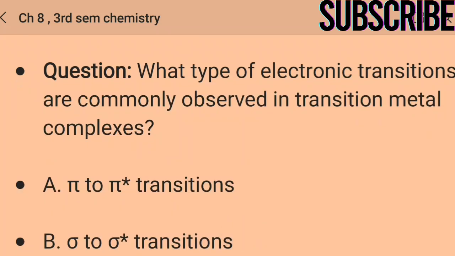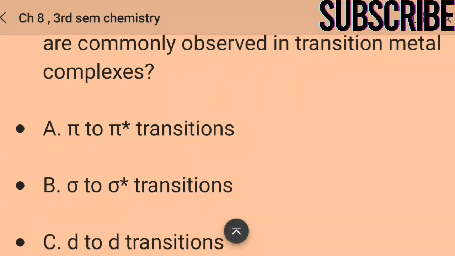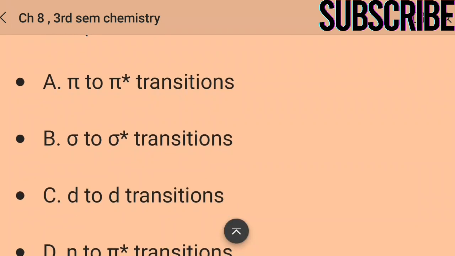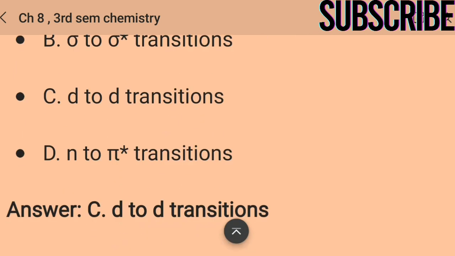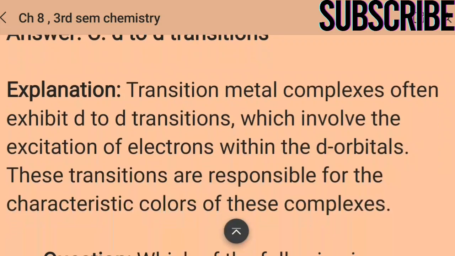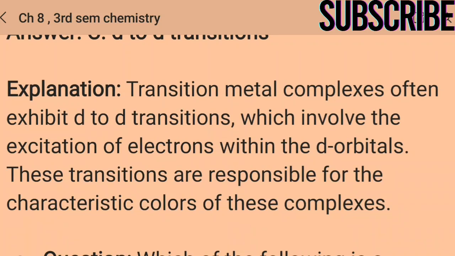मेटल कॉम्प्लेक्स? Option A: pi to pi star transition, option B: sigma to sigma star transitions, option C: d to d transitions, option D: n to pi star transitions, and the answer is d to d transitions. So transition metal complexes often exhibit d to d transitions, which involve the excitation of electrons within the d orbitals. These transitions are responsible for the characteristic colors of these complexes.